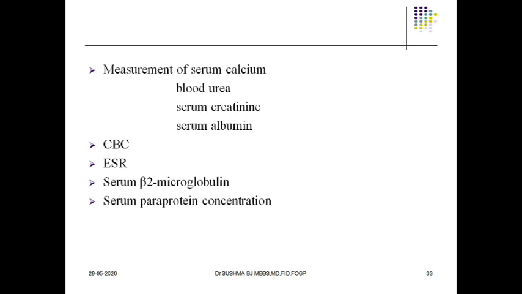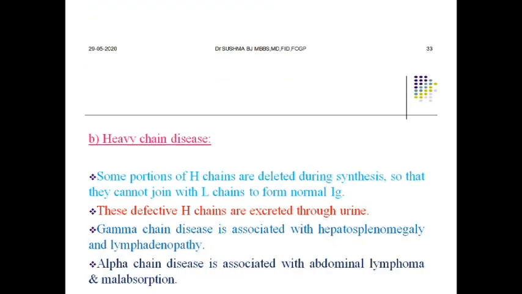A complete blood picture has to be taken, because the patient can present with normocytic normochromic anemia. ESR is going to be raised, and beta 2 microglobulin is going to be raised, and serum paraprotein concentration is going to shoot up. So these are the supporting investigations done in a patient suffering from multiple myeloma.